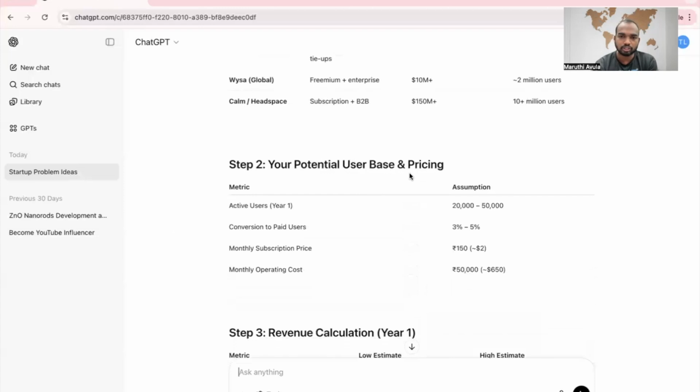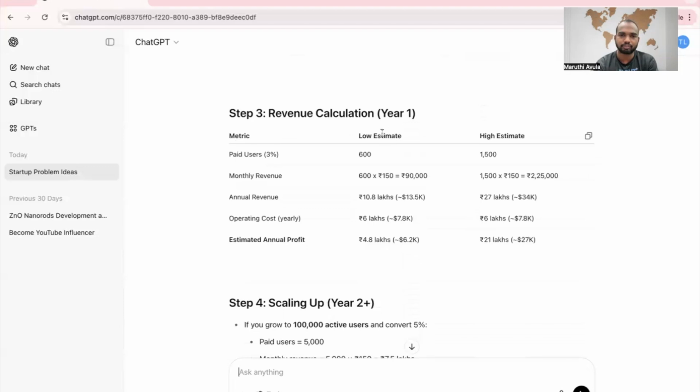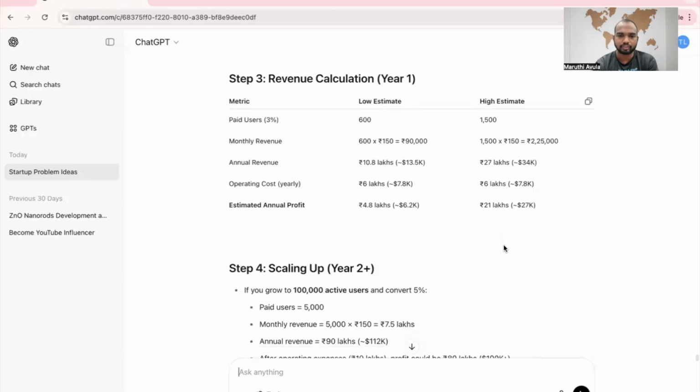So your potential user base and pricing. Active users in year one, 20,000 to 50,000. Conversion 3 to 5%. Monthly subscription price 150 rupees, about $2. Monthly operating cost 50,000. Separate revenue calculations, metric low estimate, high estimate. Paid users at 3%, 600 to 1,500 we can earn. Estimated annual profit, we can make approximately 4.8 lakhs to 21 lakhs per annum.